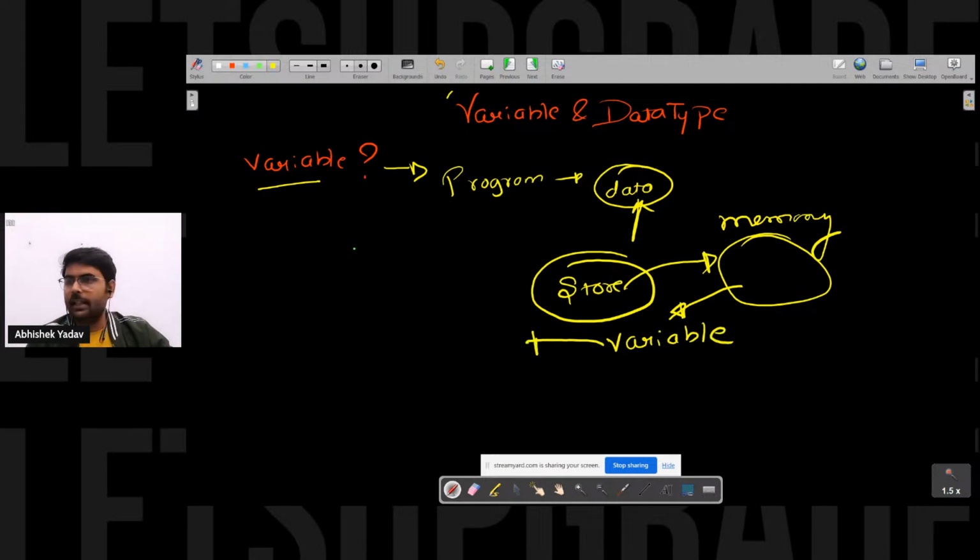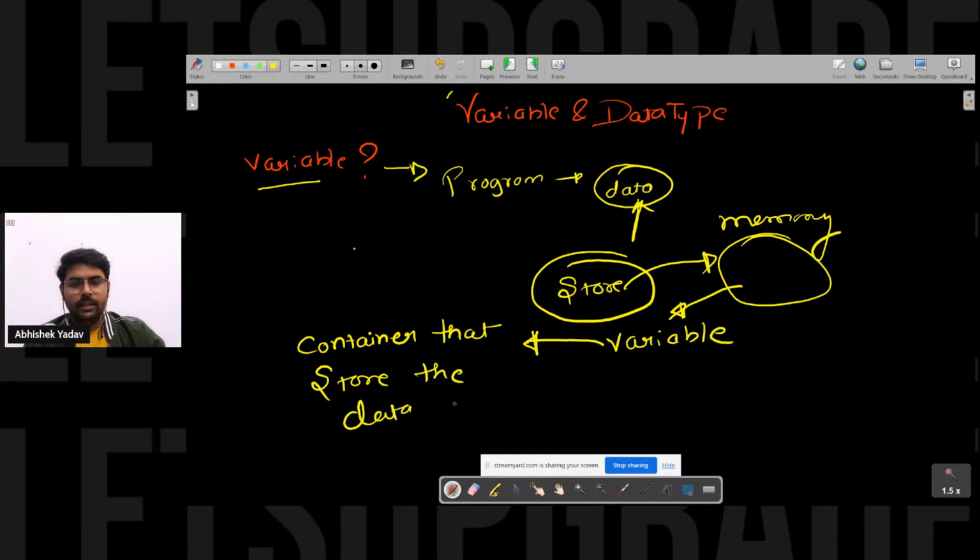So what is a variable, guys? It is a container that stores the data during program execution.